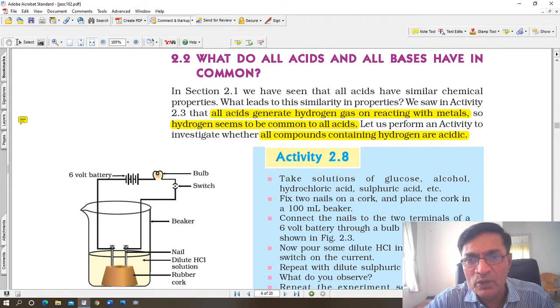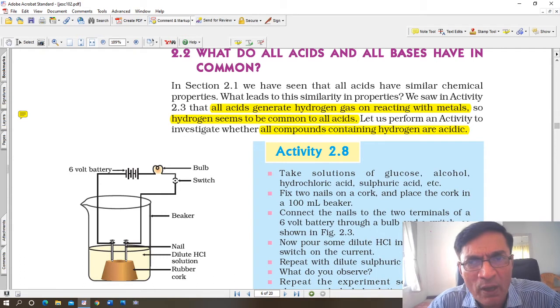All right, let's see a little bit. For example, all acids have one essential property in common. That is, when an acid is dissolved in water or when it reacts with water, it produces hydrogen ions, H positive ions.